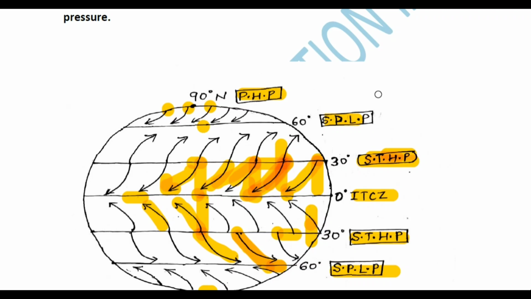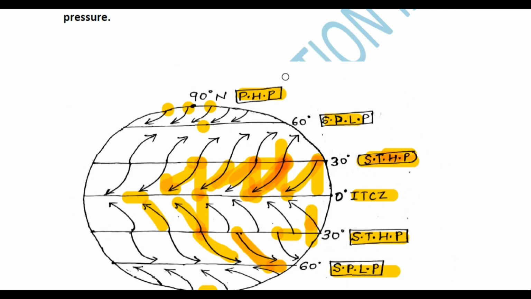If in any area there is a formation of high pressure and low pressure, and this high pressure and low pressure is created due to high temperature and low temperature, then these pressure belts, or this area, will be thermally induced, because the high pressure and low pressure form due to the temperature.